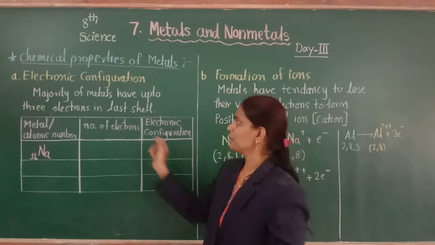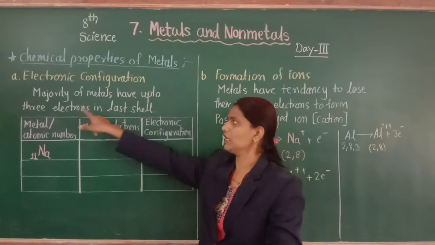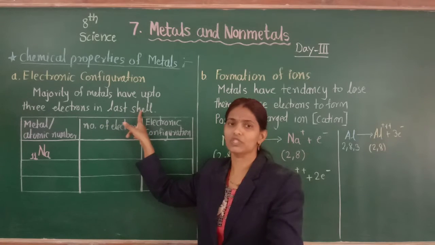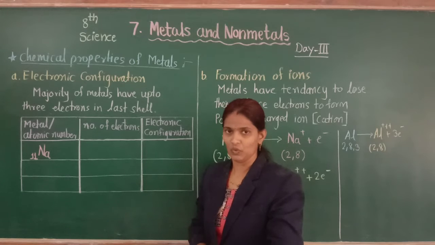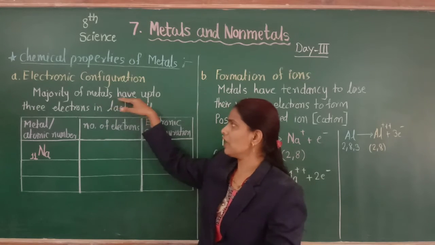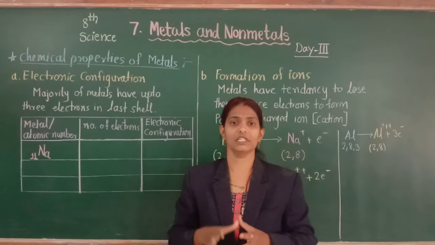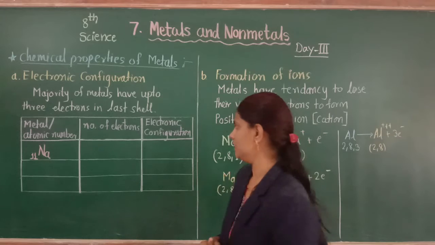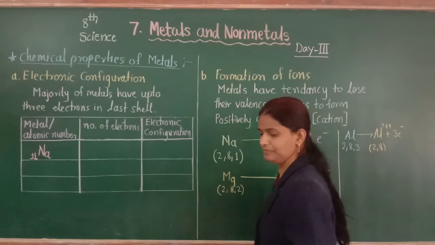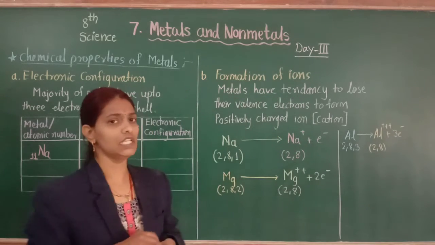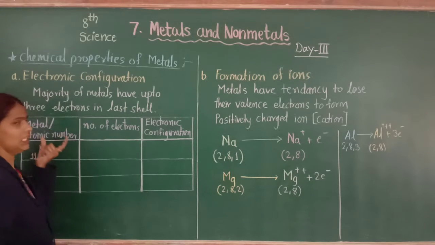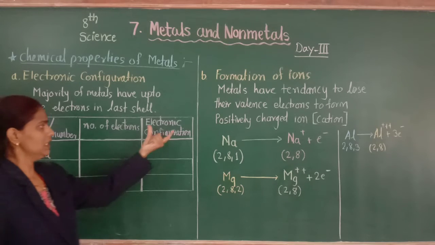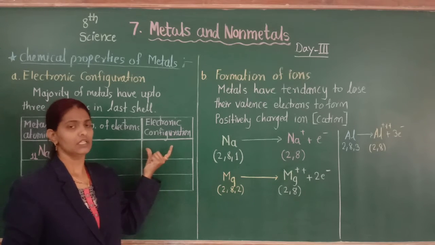See here, the majority of metals have up to 3 electrons in their last shell. We know the last shell is called the outermost shell or valence shell. So metals have up to 3 valence electrons in their last shell. For example, see here a chart. Let's study this chart: the metal and atomic number, the number of electrons and the electronic configuration of the metal.